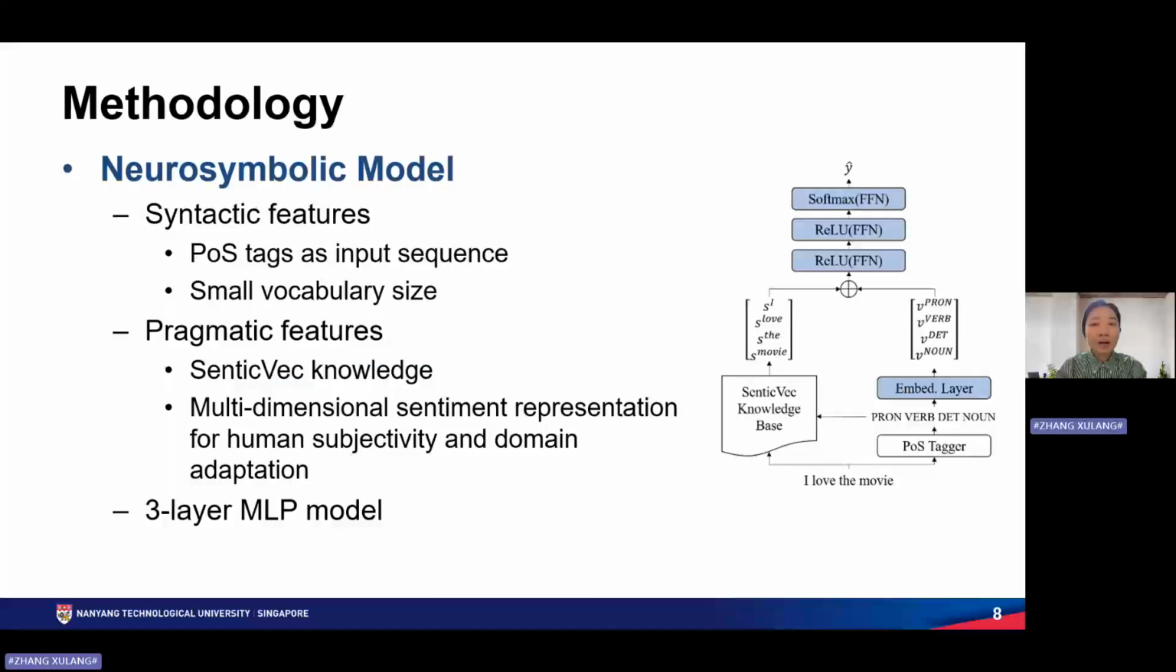And in this part, I'll introduce how our lightweight model works. So as shown in the figure here, we convert the original input sentence into a part-of-speech label sequence for embedding, and we concatenate it with the sentiment-pragmatic representation from our SenticVec knowledge base. And this concatenation is used as input to a simple 3-layer MLP model. And because the vocabulary size is just the number of part-of-speech tags, the model is very small and converges quite fast.